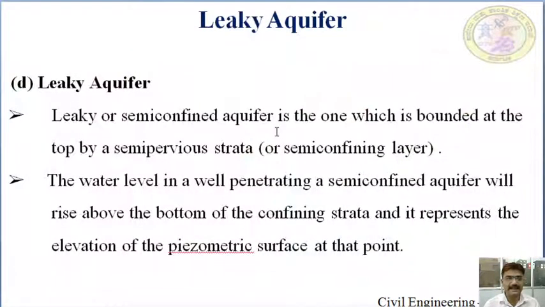Next, leaky aquifer. A leaky or semi-confined aquifer is one which is bounded at the top by a semi-pervious strata or semi-confining layer. Here the water level in a well penetrating a semi-confined aquifer will rise above the bottom of the confining strata, and it represents the elevation of the piezometric surface at that point.